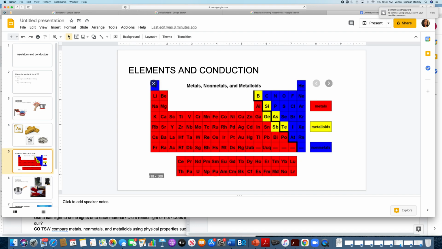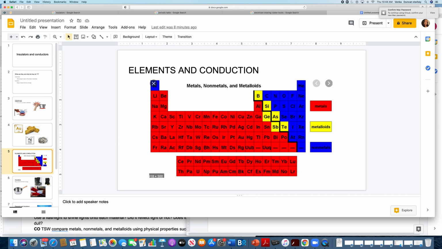Previously, you've seen different periodic tables. This periodic table is color-coded to identify metals, nonmetals, and metalloids. How does that relate to conduction? Well, metals are considered good conductors, meaning all metal elements are good conductors of heat and electricity.